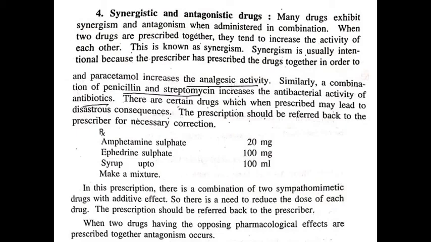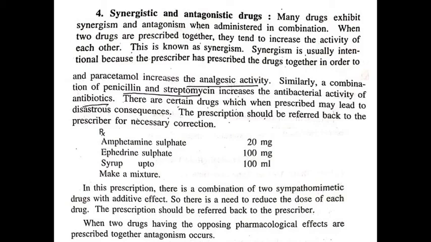Next type of therapeutic incompatibility, synergistic and antagonistic drugs. Many drugs exhibit synergism and antagonism when administered in combination. When two drugs are prescribed together, they tend to increase the activity of each other. This is known as synergism. Synergism is usually intentional because the prescriber has prescribed the drugs together in order to increase the activity of drugs.